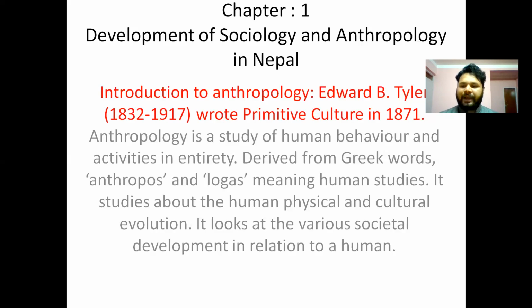It looks at the society, but it keeps the human in the center. Whenever we talk about sociology, it is also the study of society, not in particular of the human, but it looks at the society as a whole. But anthropology looks at the society while keeping the human in the center. Okay, this is the very initial difference between anthropology and sociology.